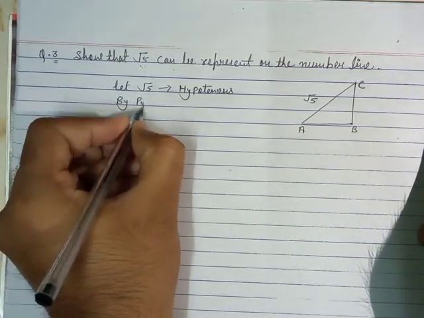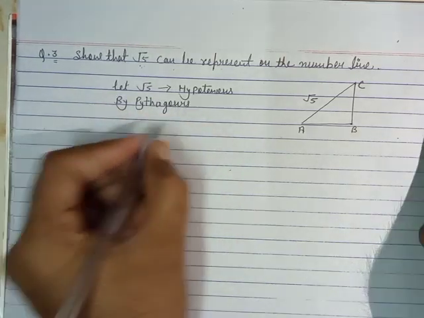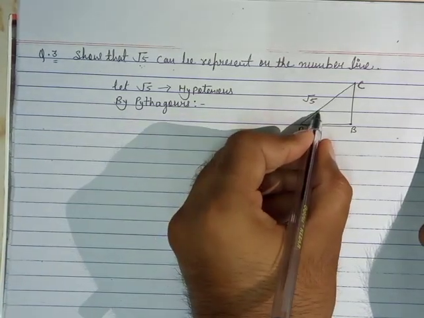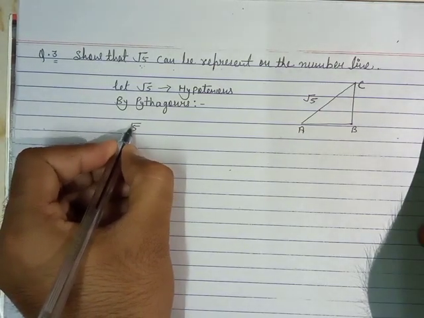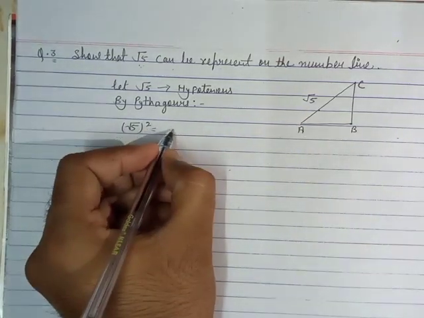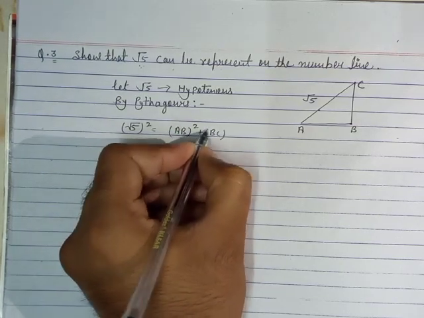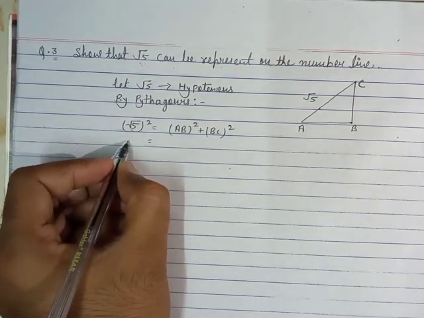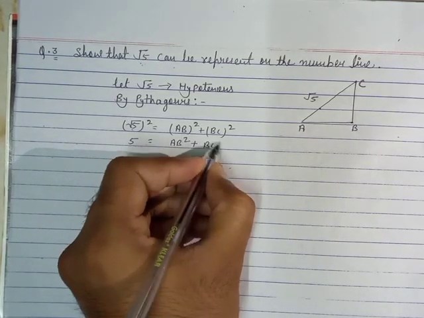By Pythagoras, according to the Pythagoras, the square of hypotenuse root 5 square will be the sum of the other two sides square, AB square plus BC square. Is that clear? Root 5 square gives us 5, AB square plus BC square.